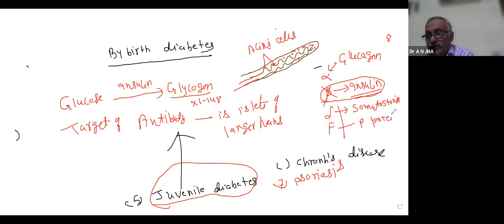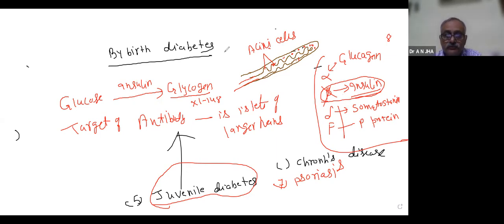It can be discussed in detail in the endocrine part, because here we are discussing autoimmune disorders. That's why I entered into the organ. However, you can ask any question, no problem. So there are different cells and insulin is produced by this one.